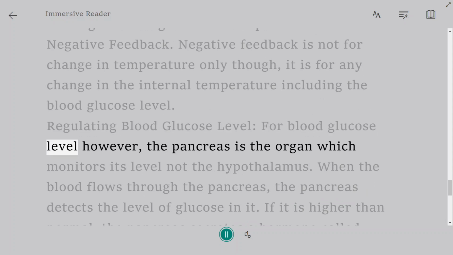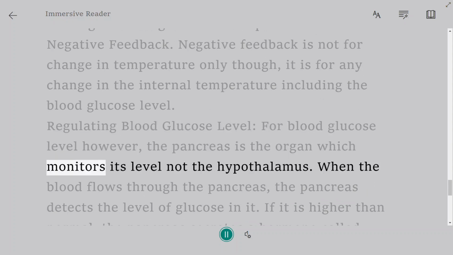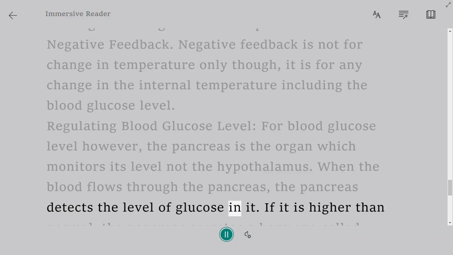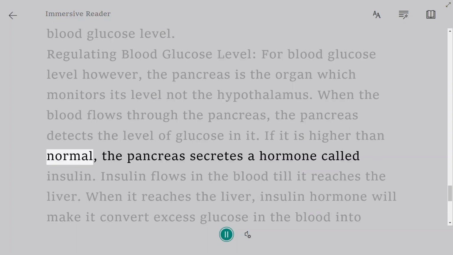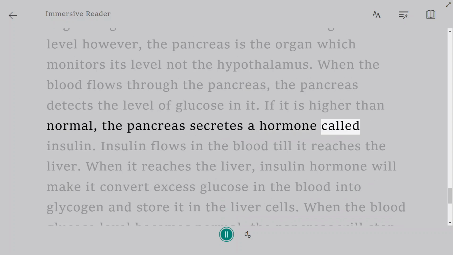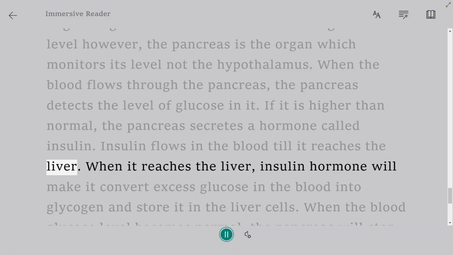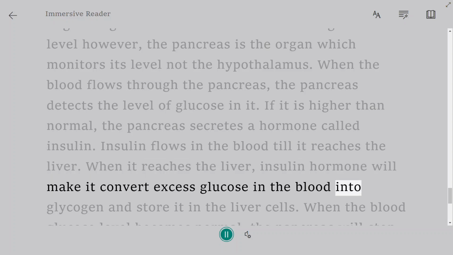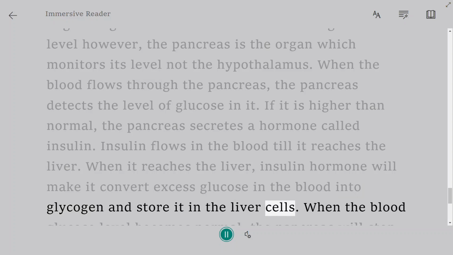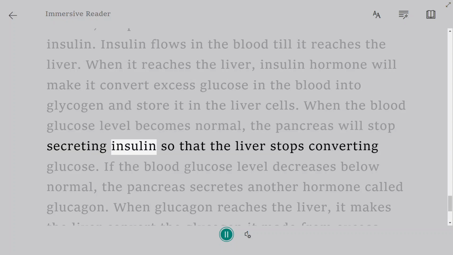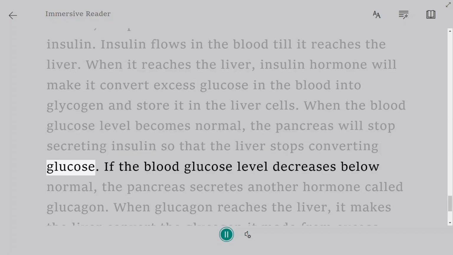Regulating blood glucose level. For blood glucose level, however, the pancreas is the organ which monitors its level, not the hypothalamus. When the blood flows through the pancreas, it detects the level of glucose in it. If it is higher than normal, the pancreas secretes a hormone called insulin. Insulin flows in the blood till it reaches the liver. When it reaches the liver, insulin makes it convert excess glucose in the blood into glycogen and store it in the liver cells. When the blood glucose level becomes normal, the pancreas will stop secreting insulin so that the liver stops converting glucose.